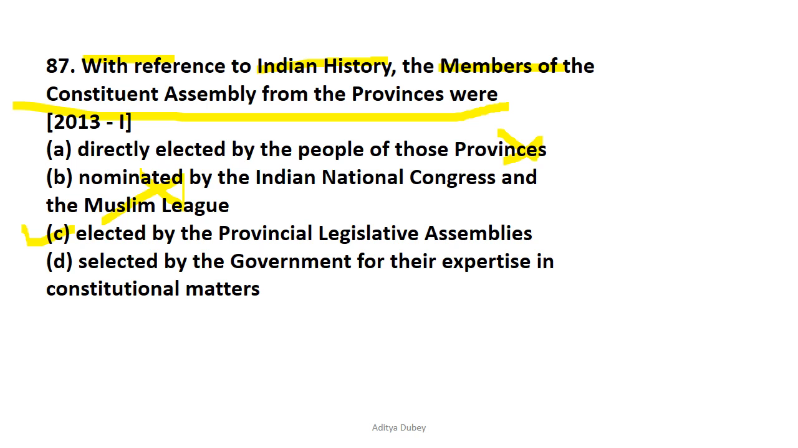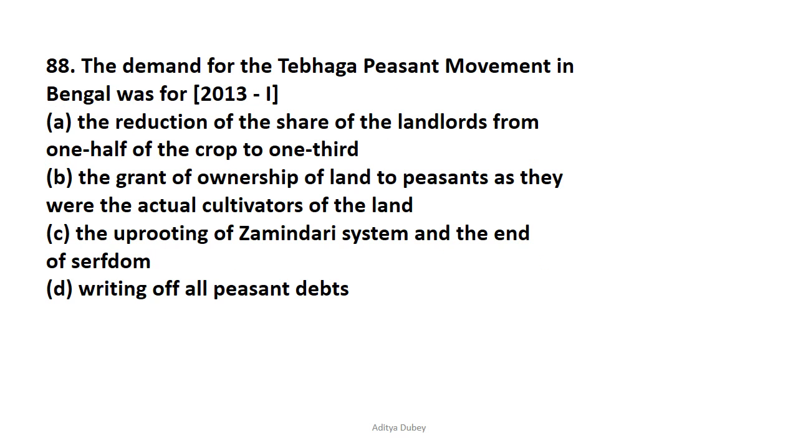Let's move on to question number 88. The demand of the Tebhaga Peasant Movement in Bengal was regarding the reduction of the share of the landlords from 1/2 of the crop to 1/3. So that is correct, that is option A is correct. Now let's move on to question number 89.